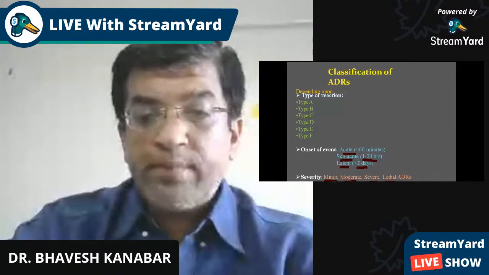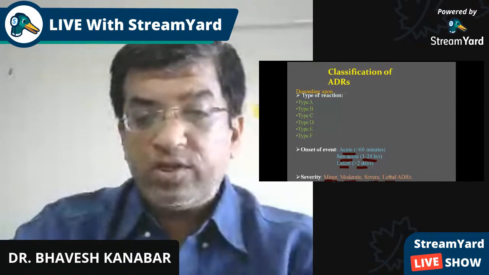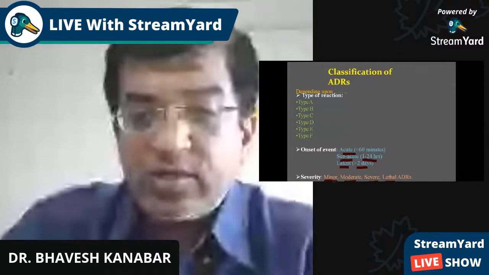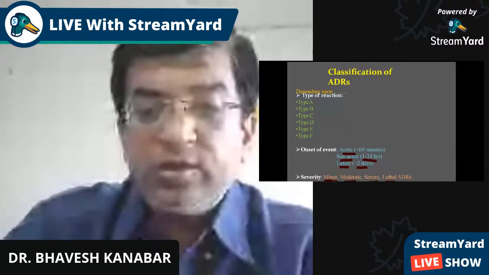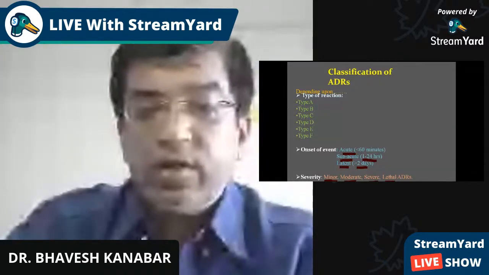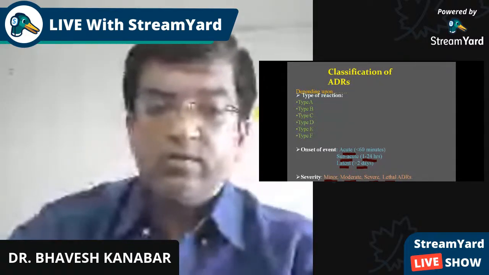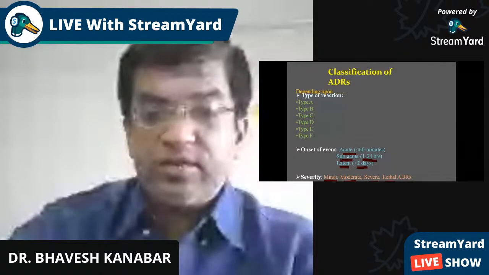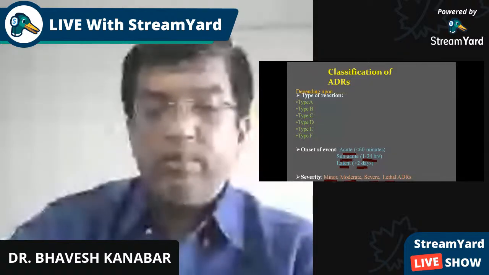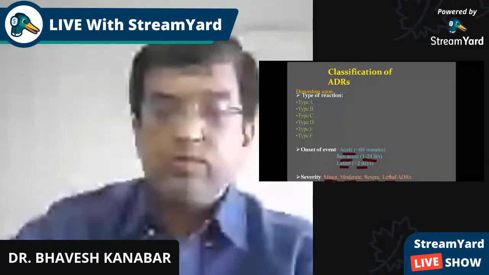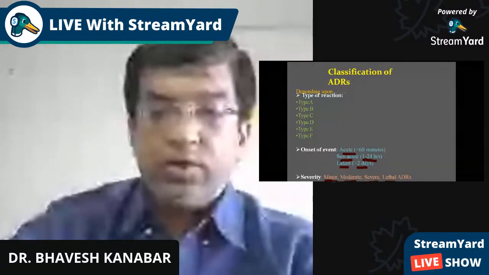Okay, type A, B, C, D. Yes, but what are type A, B, C, D? Yes, delayed reaction, idiosyncratic reaction, then chronic reaction. Type D is delayed, C is chronic.